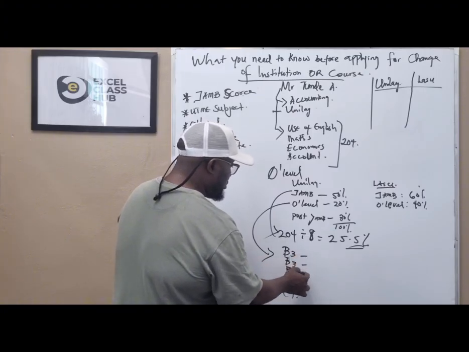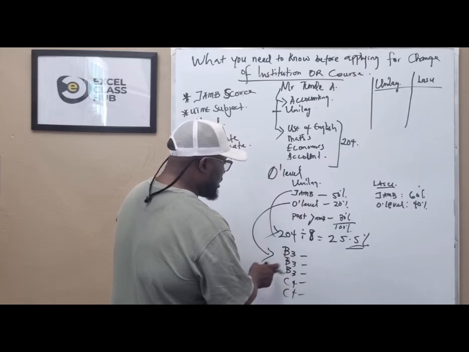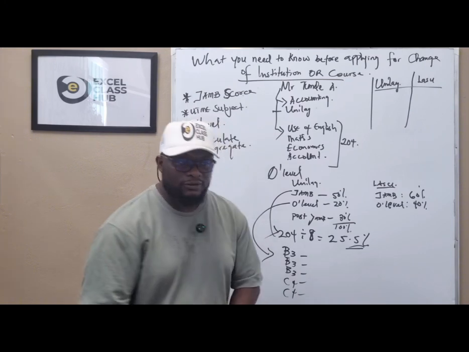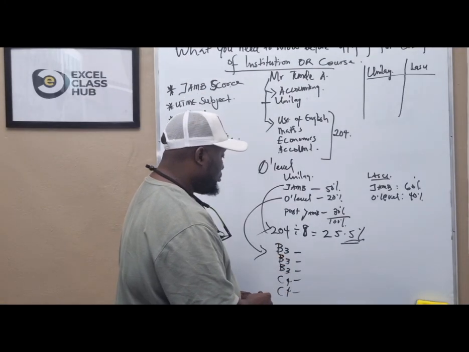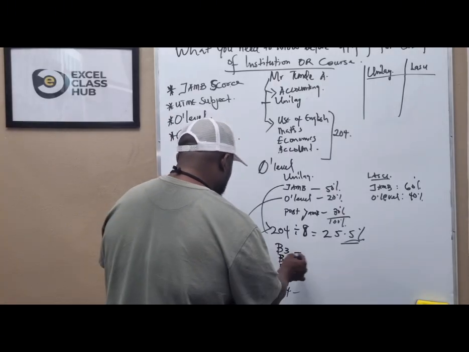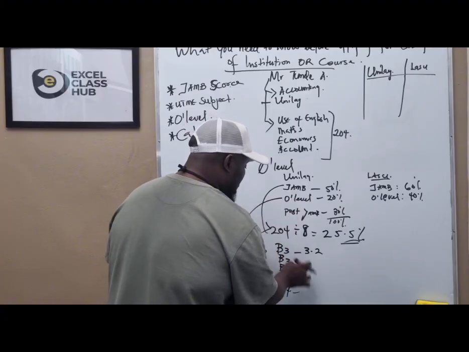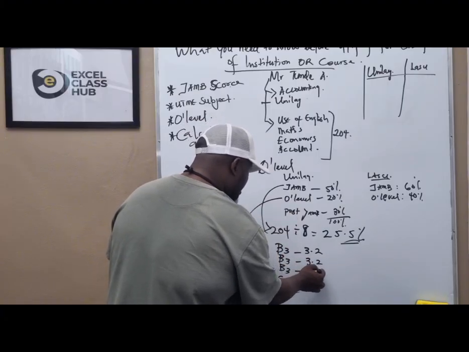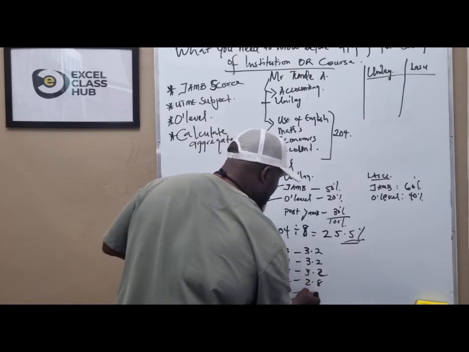The 3 B3 in your O level result, B3 is 3.2 for Unilag aggregate calculation, 3.2 and 3.2. C4 is 2.8 and 2.8.